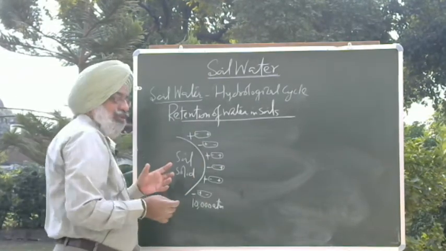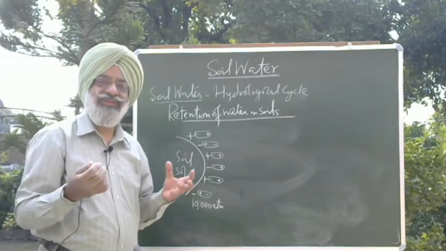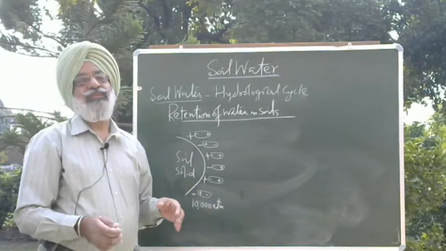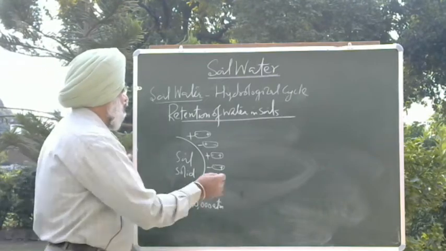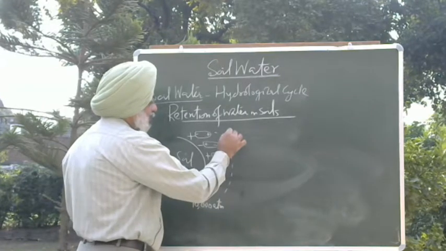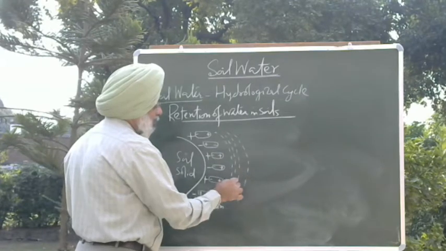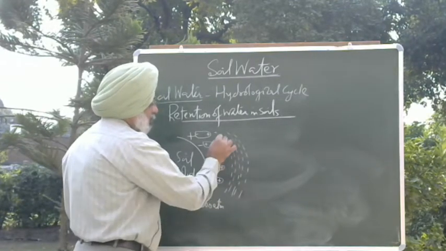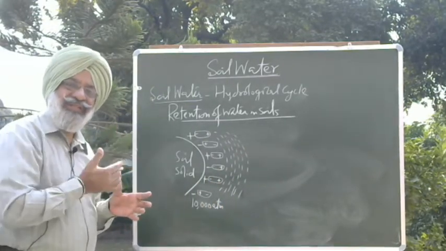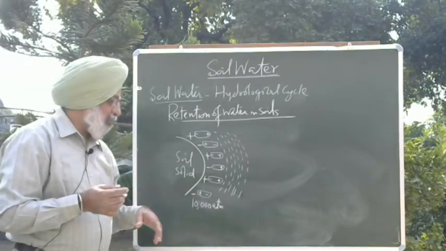Since this water is very strongly attracted towards the soil solids, plants do not have such energy to take this water. So even if this water is there, it is not available to the plants. As we move away from this soil solid, there will be another layer of water, then another layer of water, and this force of attraction decreases with the distance. The more the distance of water layers from the soil solids, the less will be the force of attraction.